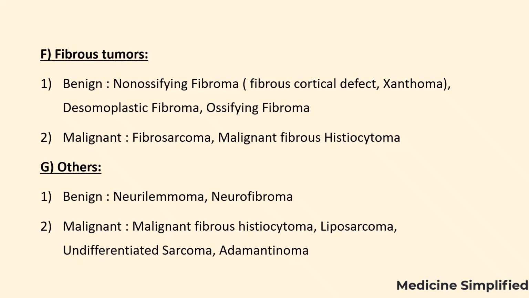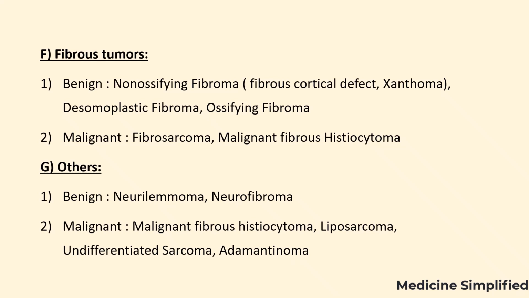Next is ossifying fibroma, which is rare, affects jawbone and craniofacial area. Malignant include fibrosarcoma, which is rare, aggressive form of soft tissue cancer, which originates in connective tissue. Malignant fibrous histiocytoma. This tumor is composed of mixture of fibroblasts and histiocyte-like cells.